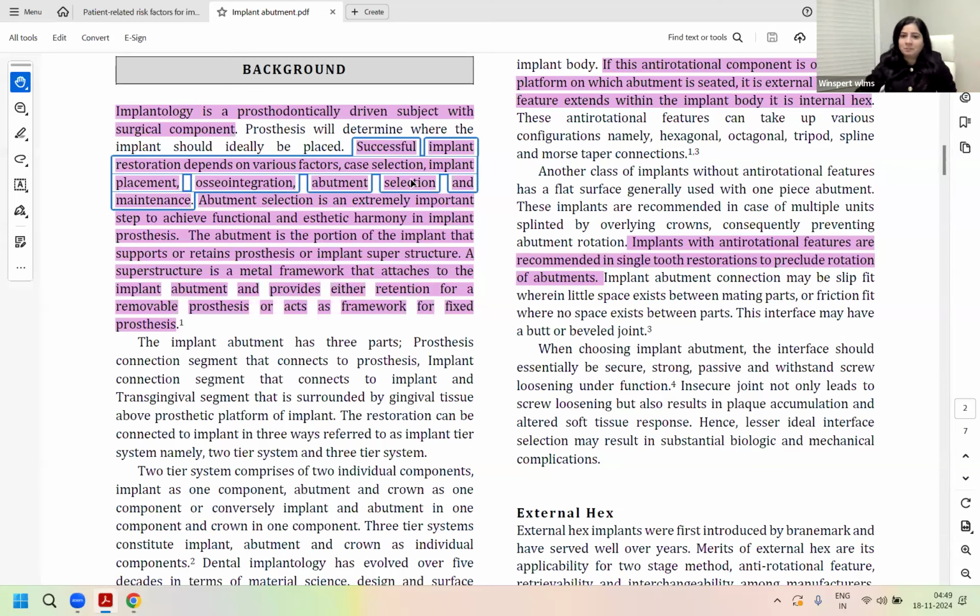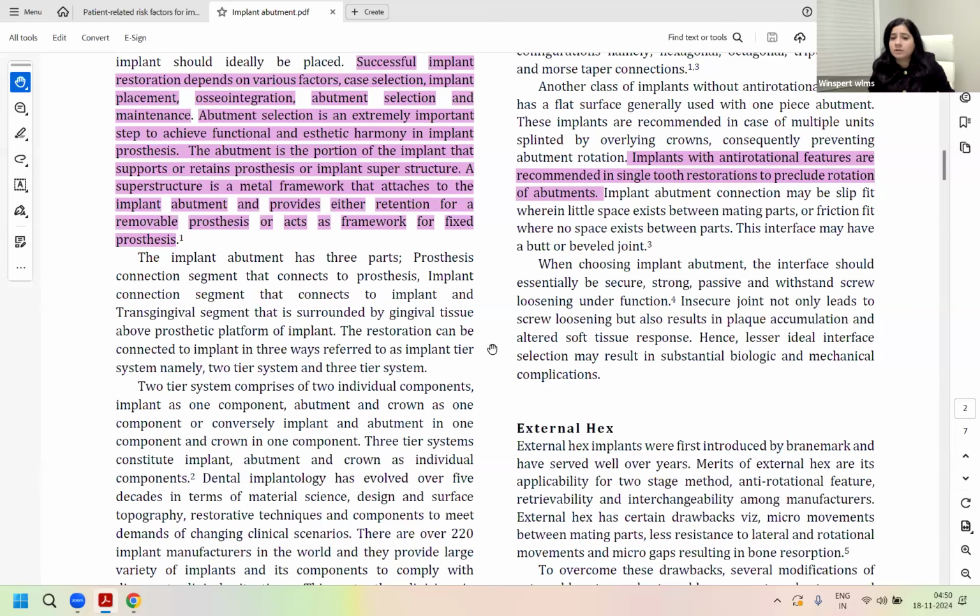So to tackle questions like that, is it a good thing or not to have a full understanding of all the abutment types, right? So abutment selection is extremely important.